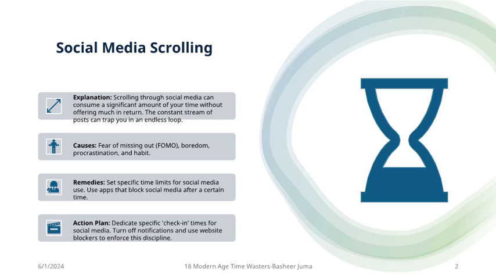Remedies: set specific time limits for social media use. Use apps that block social media after a certain time. Action plan: dedicate specific check-in times for social media. Turn off notifications and use website blockers to enforce this discipline.